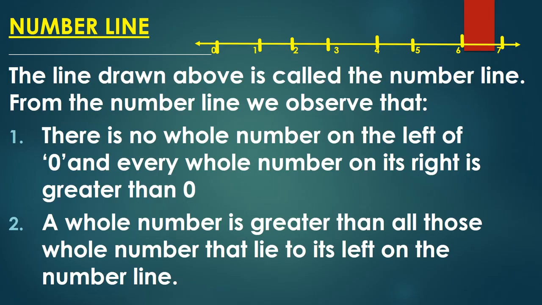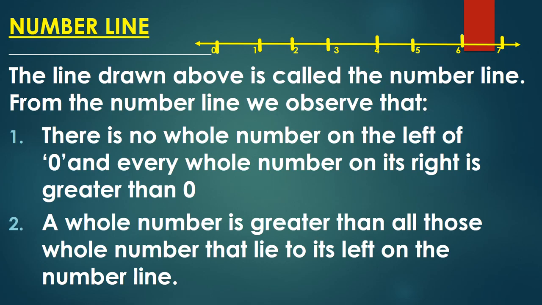Second is, a whole number is greater than all those whole numbers that lie to its left on the number line. Suppose we are talking about 4. 4 is a whole number. Then 4 is greater than all the whole numbers which lie on its left hand side.